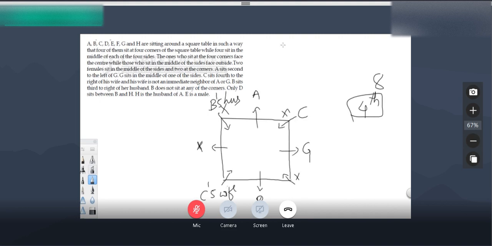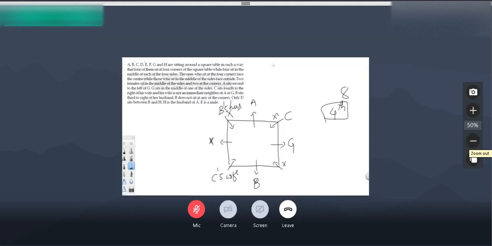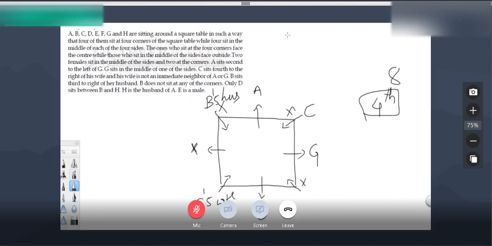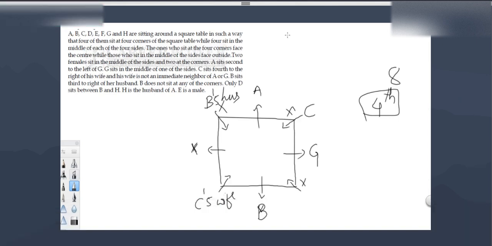Only D sits between B and H. Means there is only one person sitting between B and H. Here I have to take H. Between B and H there is only one person and that is D, which means D is the wife of C. Here between B and H we got D, who is the wife of C. Now H is the husband of A.